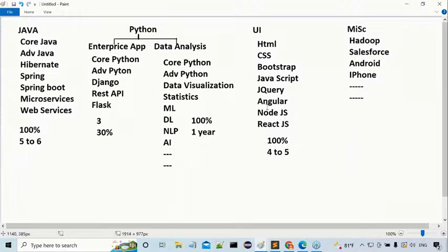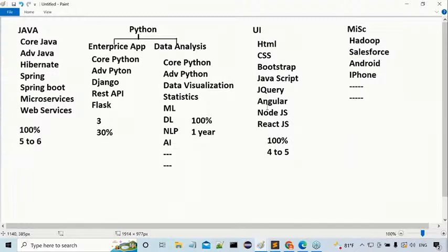Python is not mainly for enterprise application development. Python is mainly for the data analysis side. Observe carefully. Python came into the picture for data science purposes. Anyway, Python is available, that's why we try enterprise applications also with Python. That's why we have frameworks like Django and Flask. Are you getting my point or not? But majorly at the enterprise application level, which side is the higher priority? The Java side is more prioritized when compared with all others.